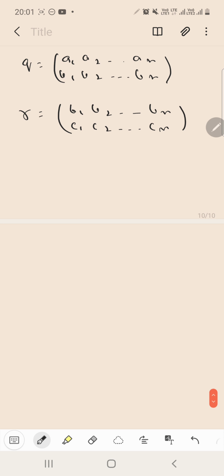Suppose we have considered these three permutations. Now let's see what is happening.